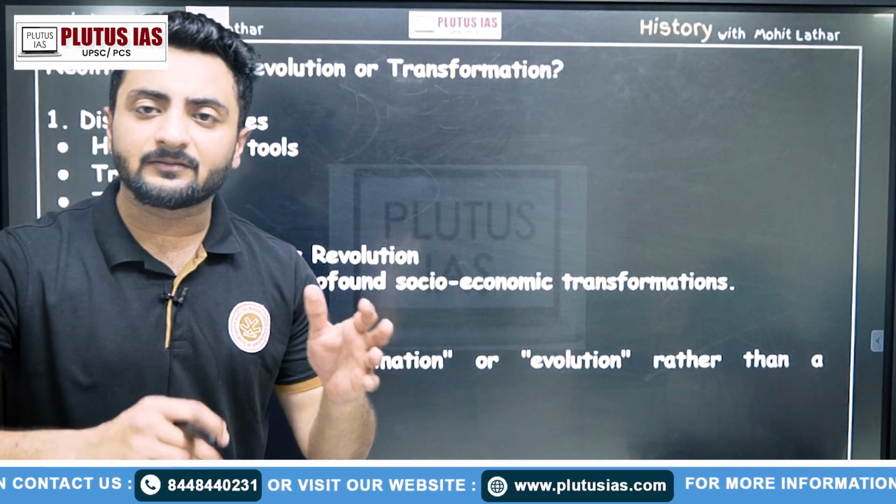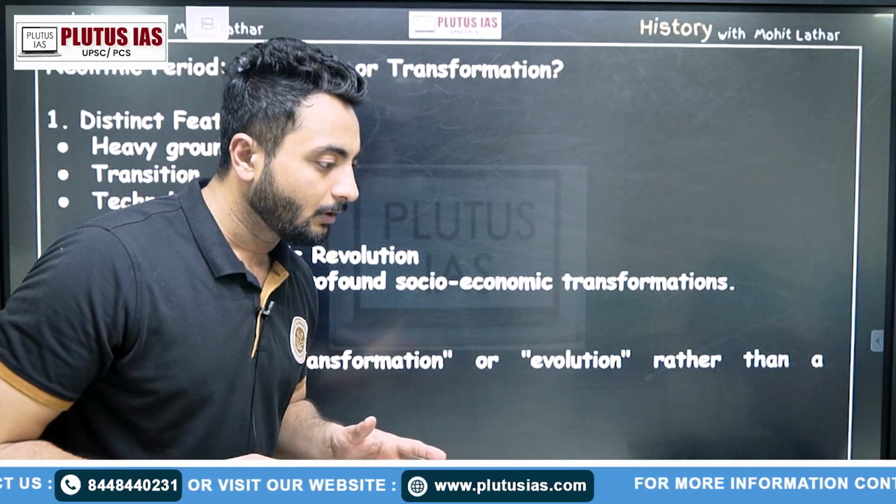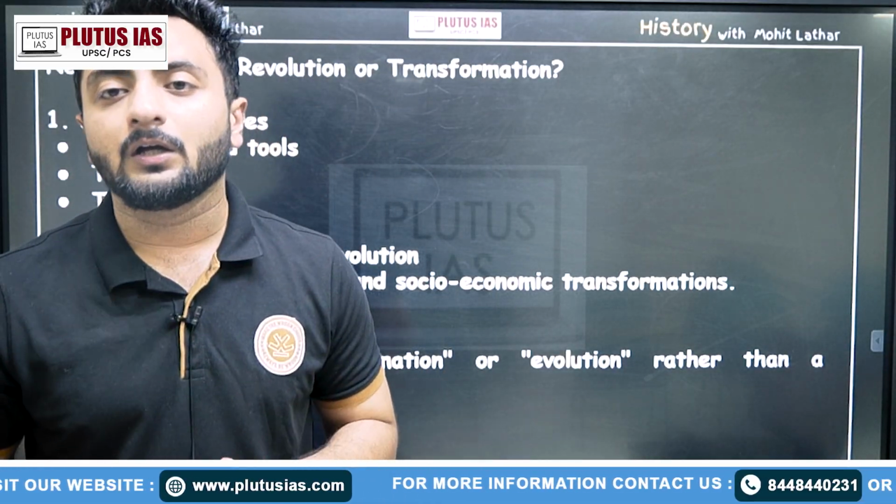now there are debates on whether this Neolithic period should be categorized as a revolution or an evolution. Was it a revolution or was it just an evolution? Different scholars have different perspectives. Why is it a revolution?